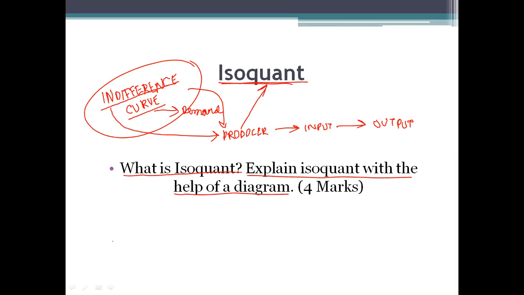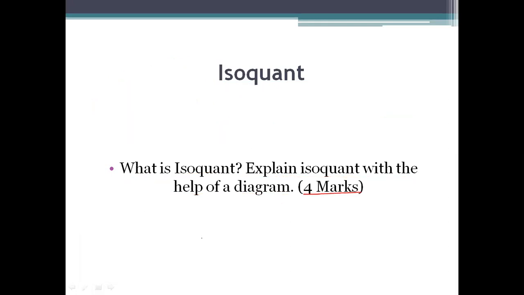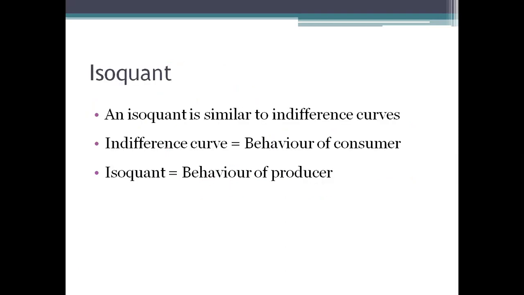Let us understand. And if you understand this topic, students, surely this is a very important question, so try to remember. As I told you, the isoquant topic is similar to the indifference curve topic. Similar, same, just like indifference curve.